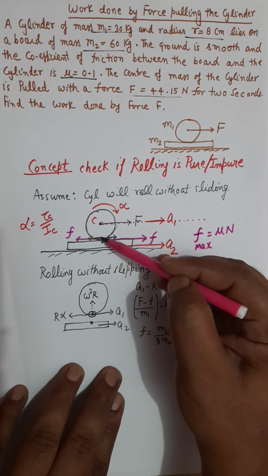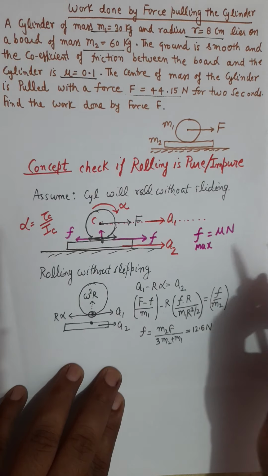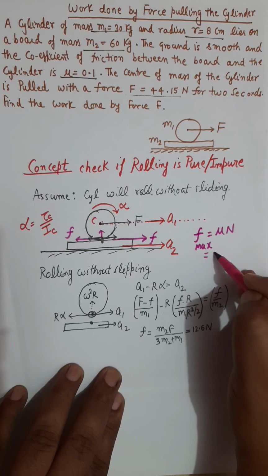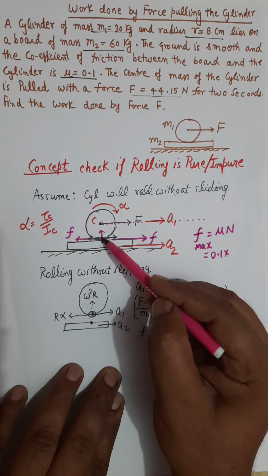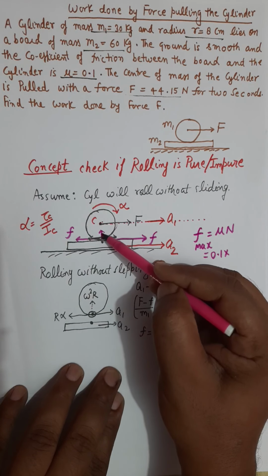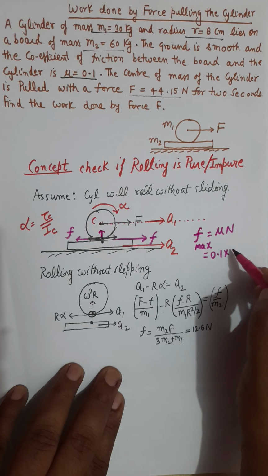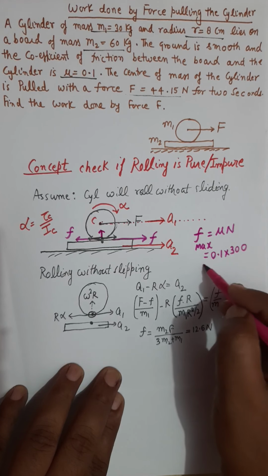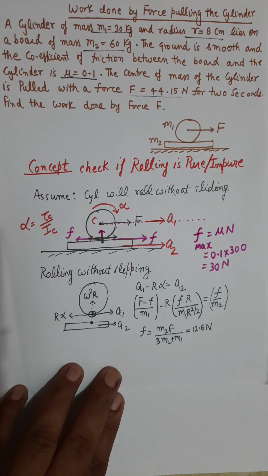The normal reaction force will be equal to m1g, and the coefficient of friction is given as 0.1. The normal force will be between these two, because friction is present between these two objects. So you will consider the normal force acting on the cylinder, which will be m1g, and m1 is given as 30. So it should be 30 into g, and that comes as 30 Newton.